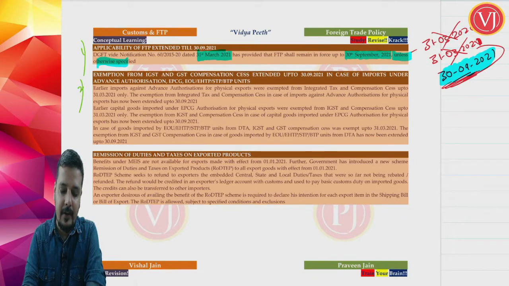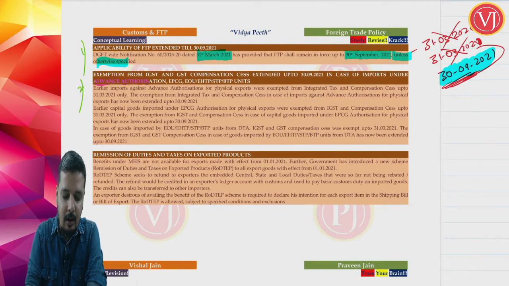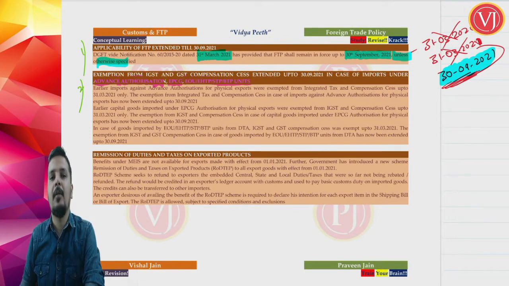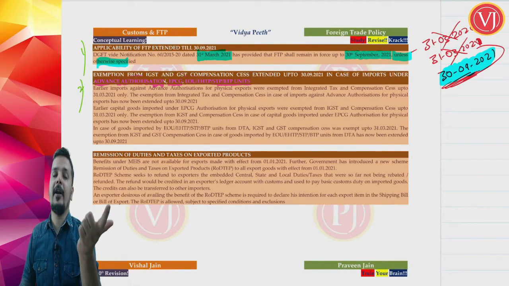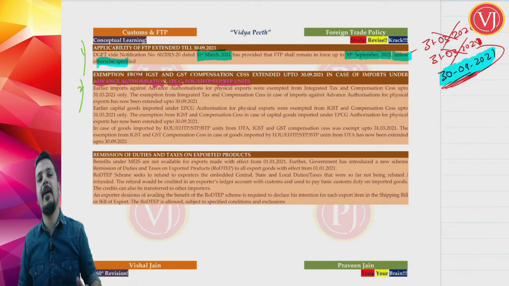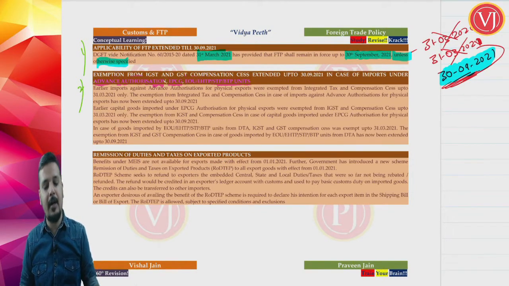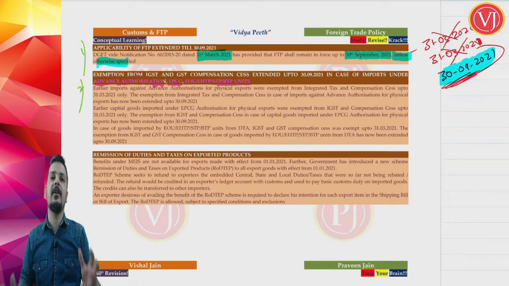When you talk about import under advance authorization, or import under EPCG, or import by EOU, EHTP, STP or BTP units, you have to understand that there was an exemption on IGST and compensation cess portion within customs duty.